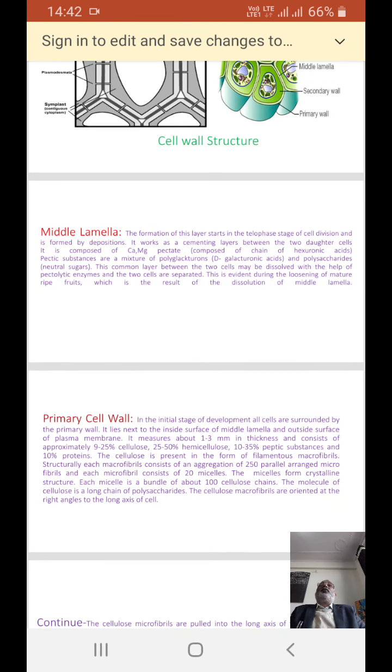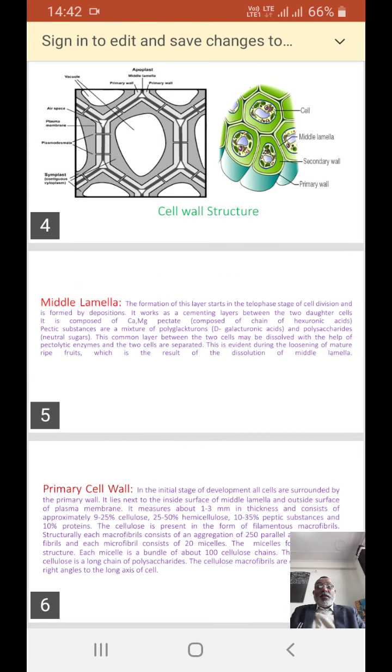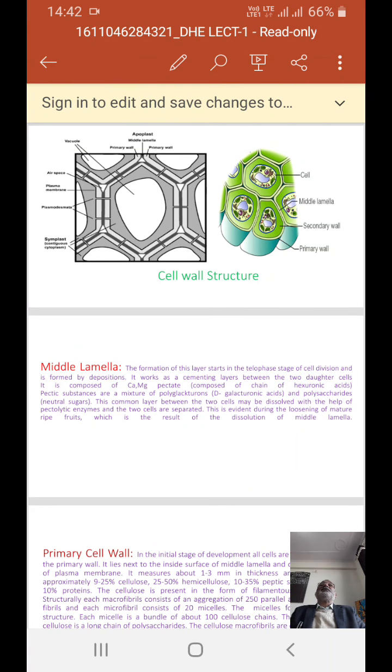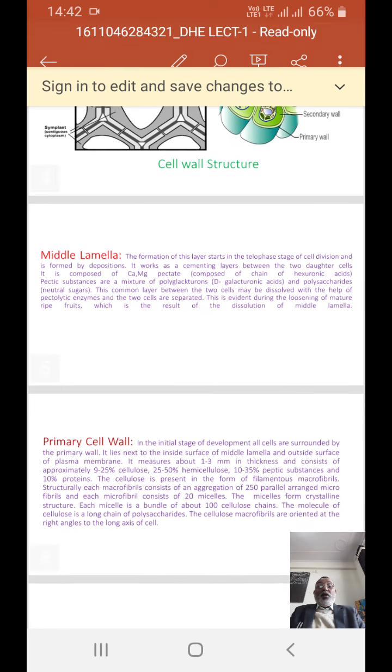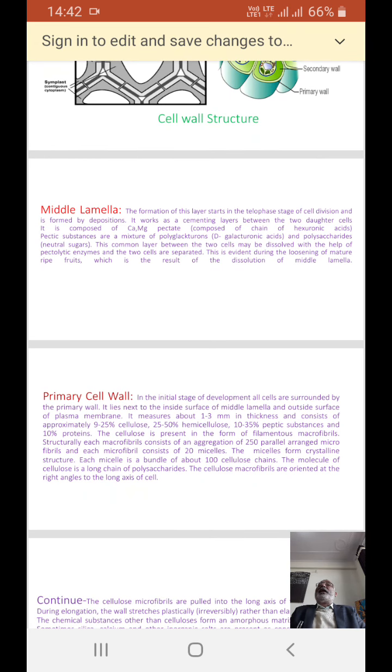Middle lamella. The formation of this layer starts in the telophase stage of cell division and is formed by depositions. It works as a cementing layer between the two daughter cells. It is composed of calcium and magnesium pectate, and pectic substances are a mixture of polygalacturonic acid and polysaccharides, that is the natural sugars.